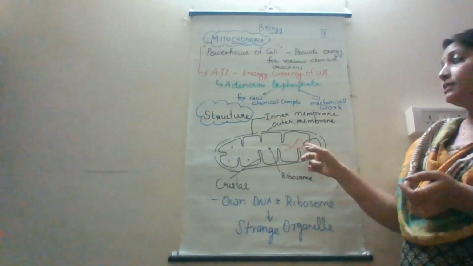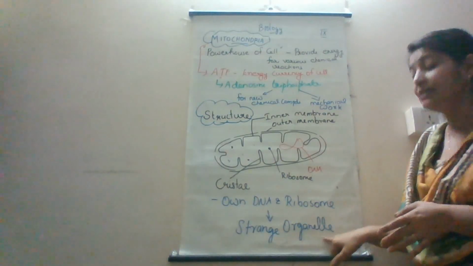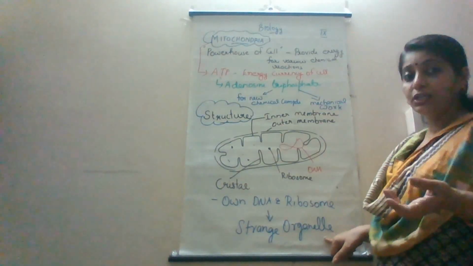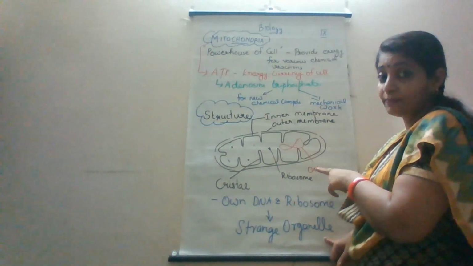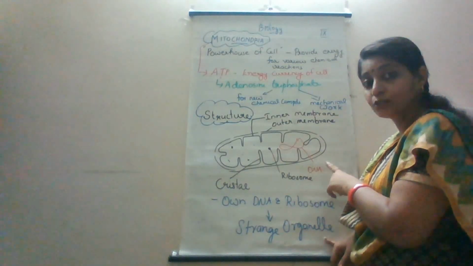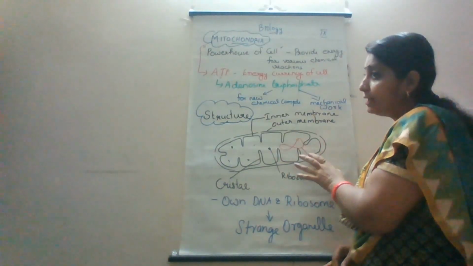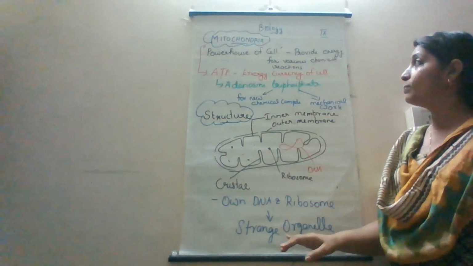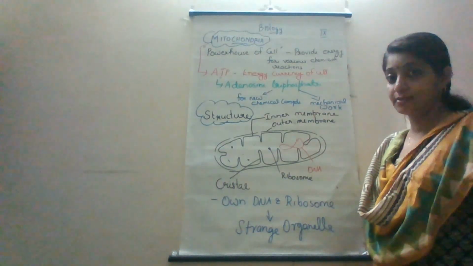Another specialty is that it has its own DNA and ribosomes, and hence it is called the strange organelle, because it is an organelle with its own DNA. Usually the cell nucleus has DNA, but the mitochondria also have DNA and ribosomes, so it can produce protein for its own purpose. Hence, because of the presence of DNA and ribosomes, it's called the strange organelle. That's all about mitochondria. The next organelle we have to study is plastids.